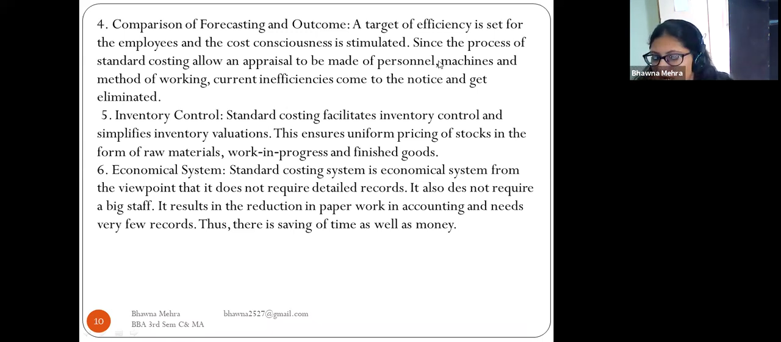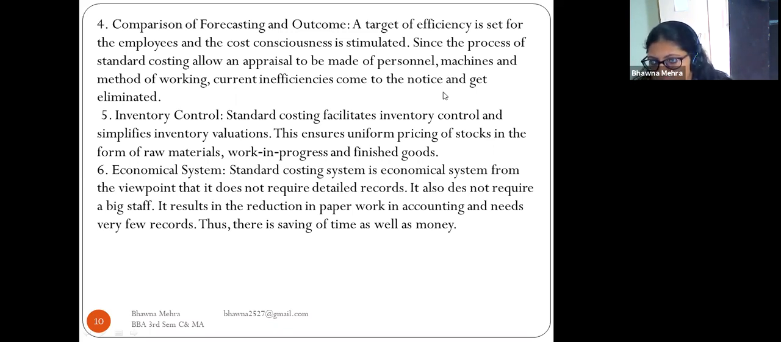The process of standard costing allows an appraisal to be made of personnel, the machines, and the methods of working. Current inefficiencies come to notice and get eliminated. So we have to appraise all the processes of personnel, machines, and methods of working in the organization, and current inefficiencies come to notice and get eliminated from the organization.